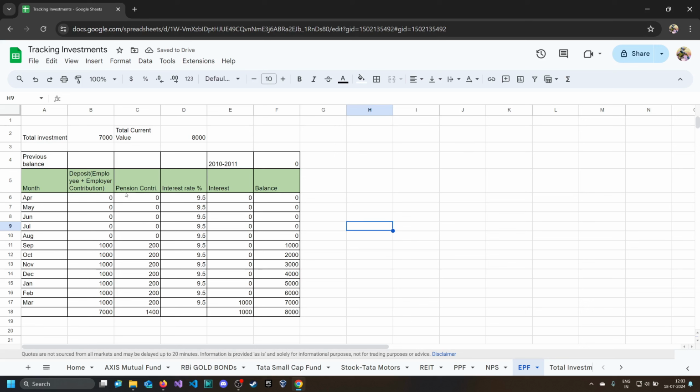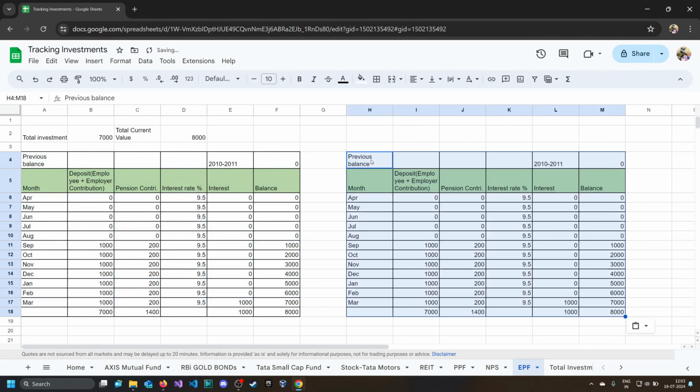Okay. So now let's say you move into next financial year, so you just need to copy this table, paste it. Now here we will change the year 2011-12. The interest rate was 8.25, and let's say your salary get increased and now you are contributing 1200 rupees.